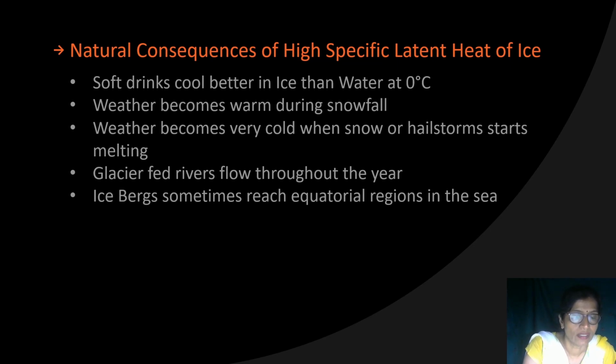Next is that icebergs sometimes reach the equatorial region in the sea. Now water has a high specific latent heat of fusion, that is 336 joule per gram. So when a large glacier is picked up by an ocean current, it melts slowly because a huge amount of heat energy is required to melt it.